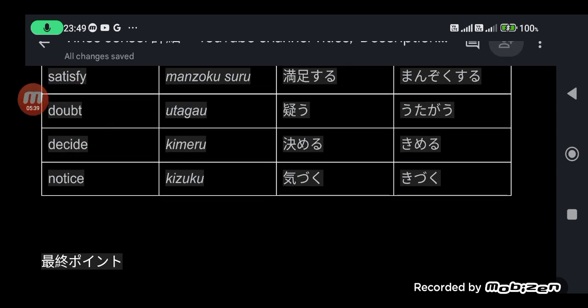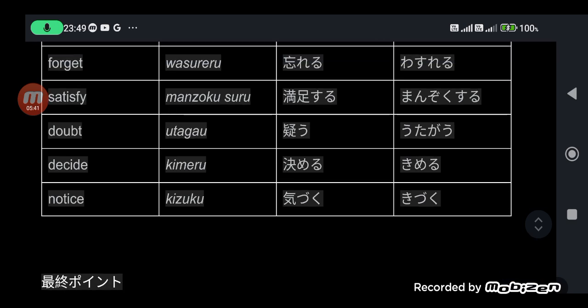This is just a short lesson. So this is the short lesson of part 2, the most common or most essential verbs in Japanese, the Japanese language, or Nihongo. So I thank you for watching until the end.